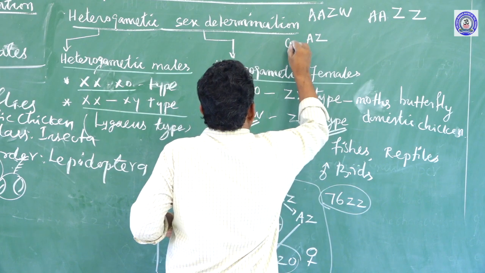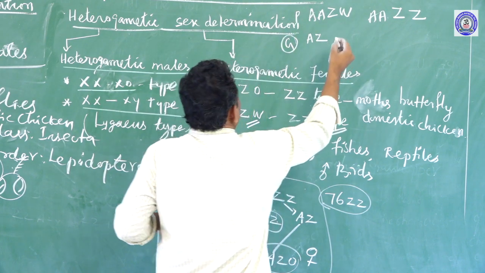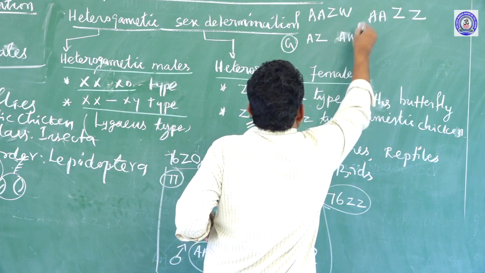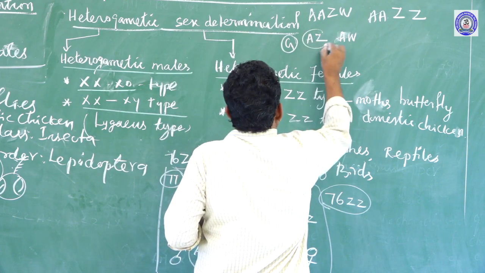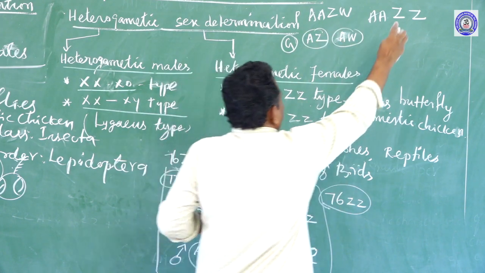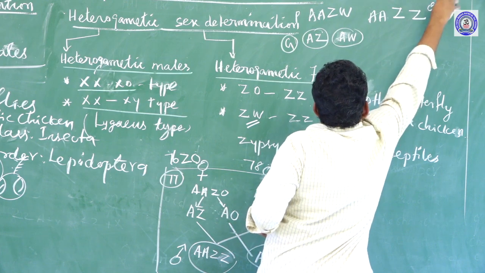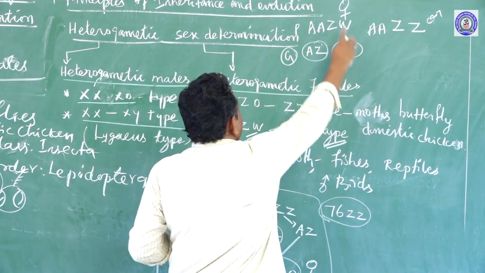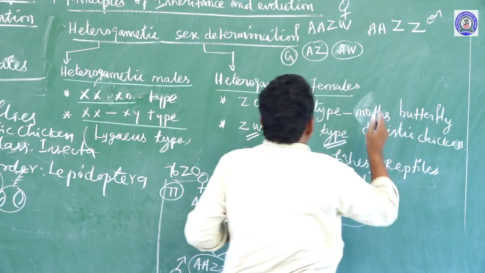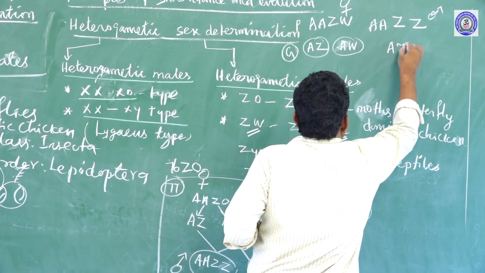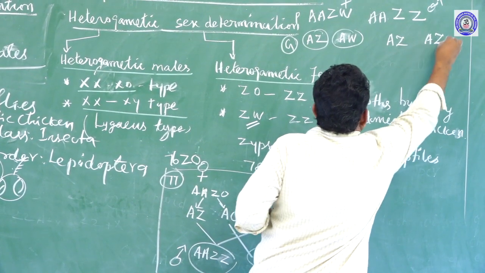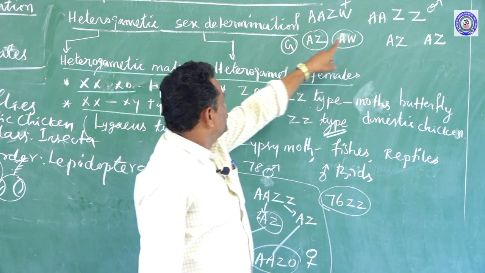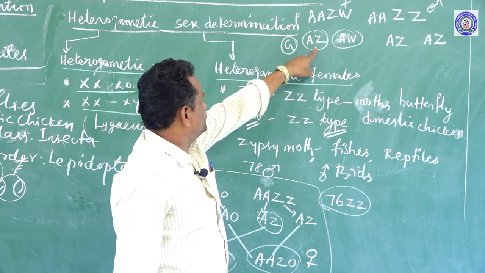One gamete develops with autosome and Z, and the other with autosome and W, the two different types of female gamete. But a male organism, this symbol is the male symbol and that symbol indicates femaleness, produces AZ and another gamete also AZ. So males are producing similar type of gametes, females are producing dissimilar type of gametes.